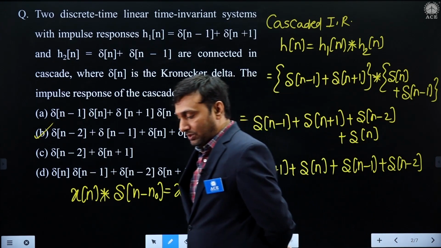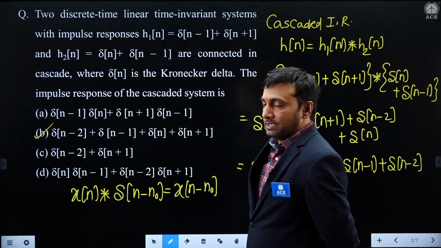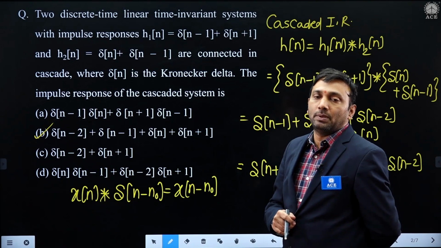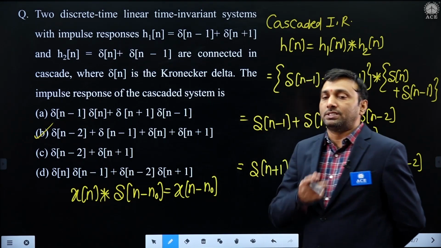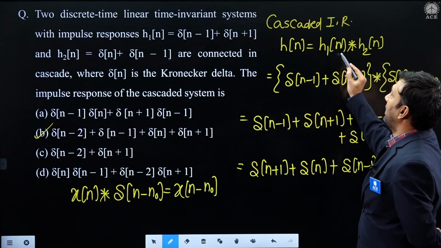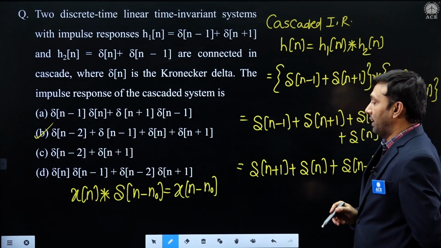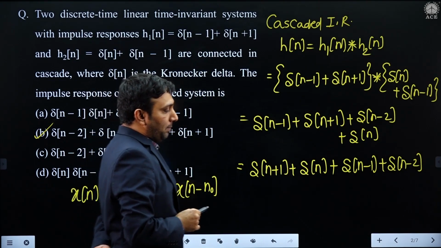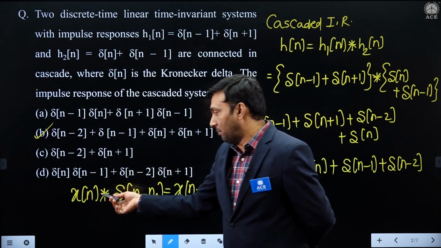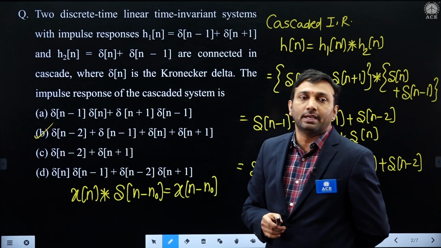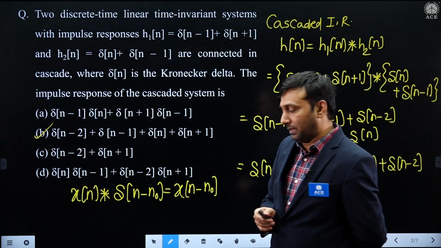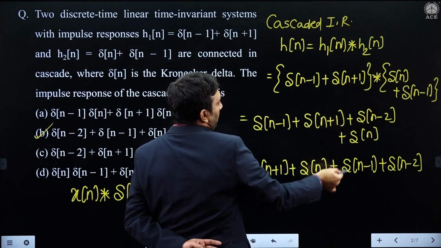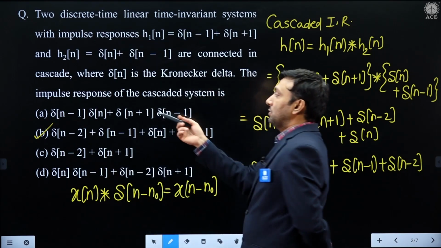This is also another fundamental question. Two discrete time LTI systems with individual impulse responses are given. If they are cascaded, what is the overall impulse response? Normally, blocks in series or cascade connection means convolution of individual blocks, h1 of n convolved with h2 of n. After writing the expressions, how do we perform this convolution? What is the property we need? Convolution property of impulse: x of n convolved with delta of n minus n naught is x of n minus n naught. By applying that property and simplifying, this is the result, which is the second option.